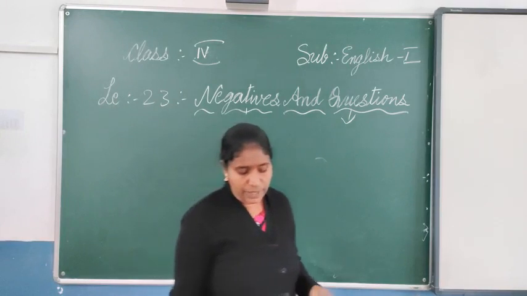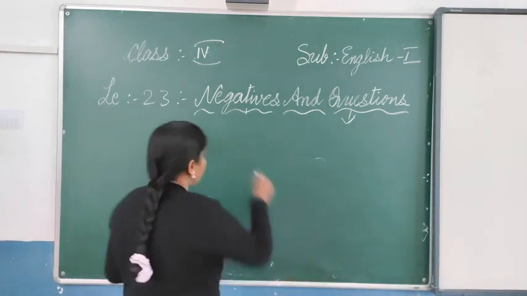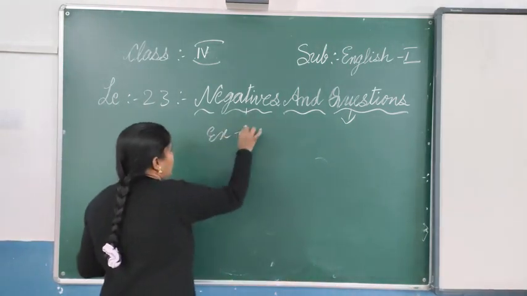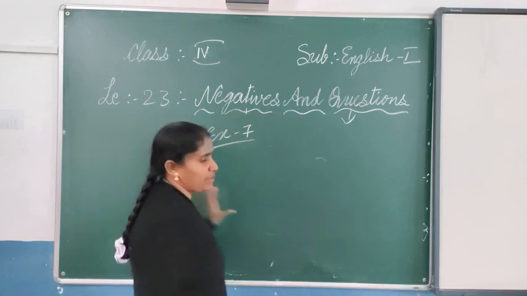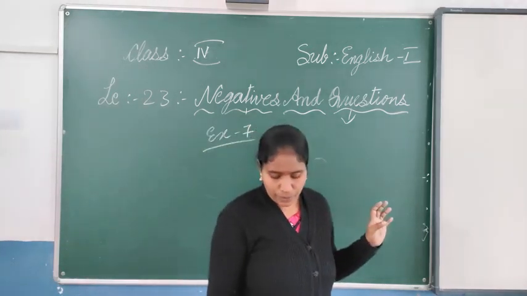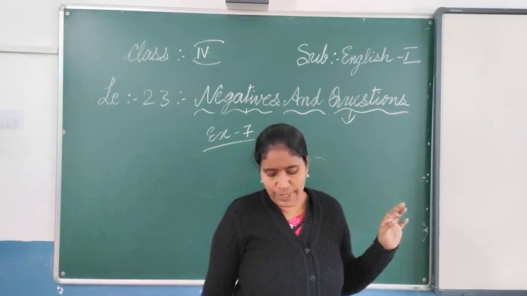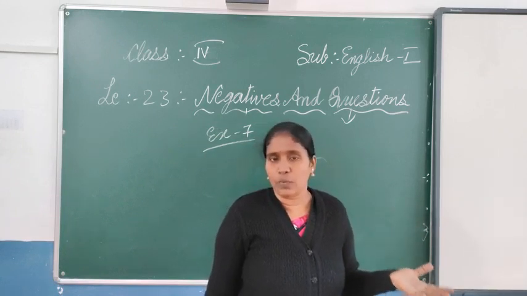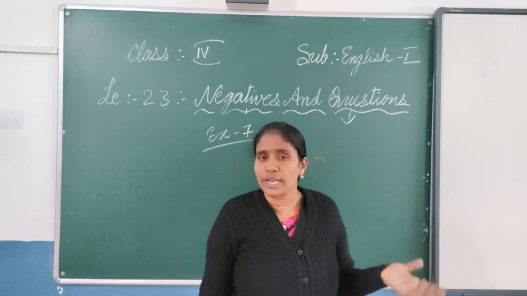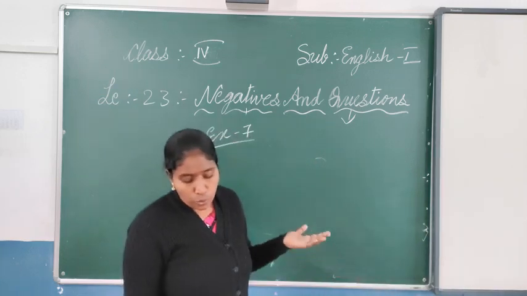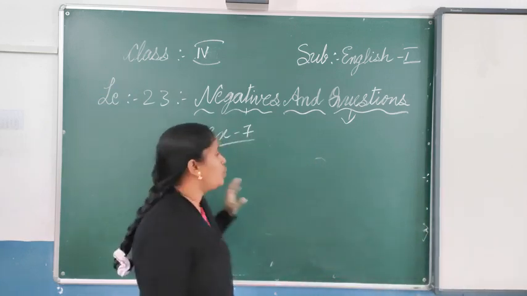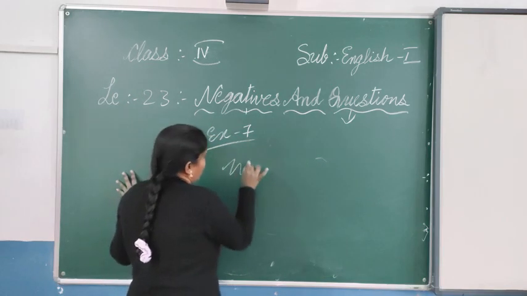The second one you see, exercise number 7. I am not explaining all the exercises because I will be giving you a PDF. The teacher is looking for her students. Whom is she looking for? For her students. So what can we start with? Whom does the teacher look for? Whom does, or whom you can use.